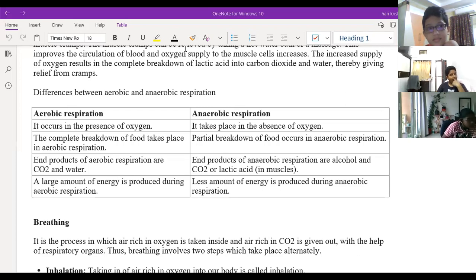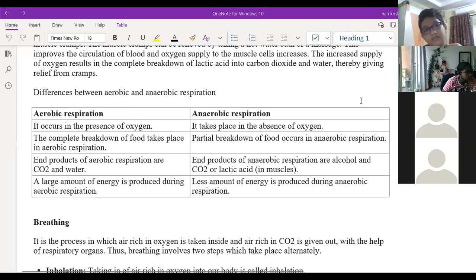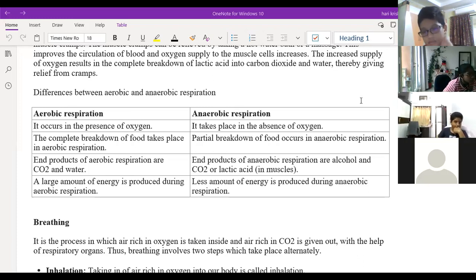Okay. What about the remaining? Sir, I did. You did, good, Satvika. Can you tell your answer? What is aerobic respiration and anaerobic respiration, their uses and advantages? Sir, I thought we had to only write advantages, so I wrote advantages. Okay, no problem. You can tell me the advantages.